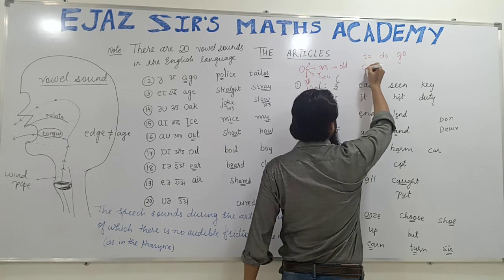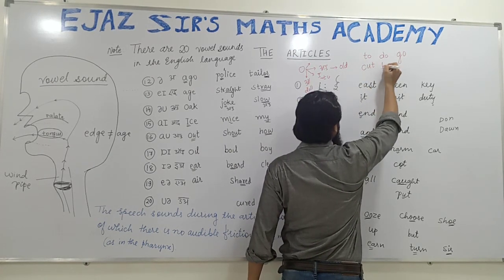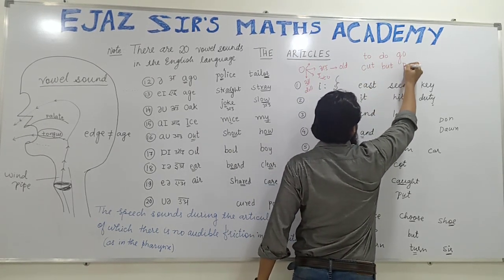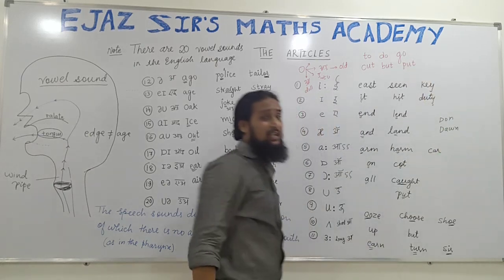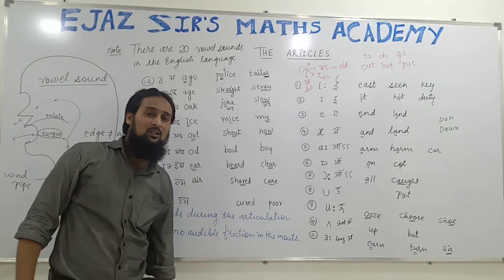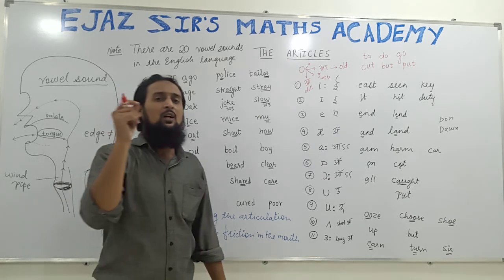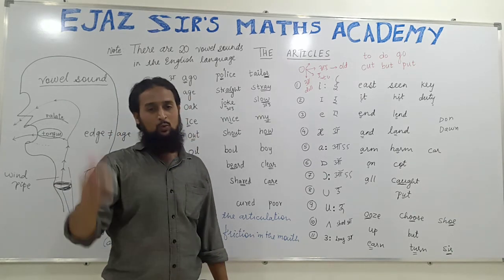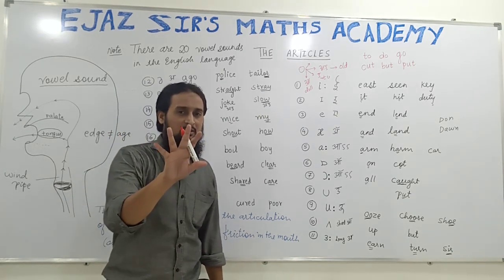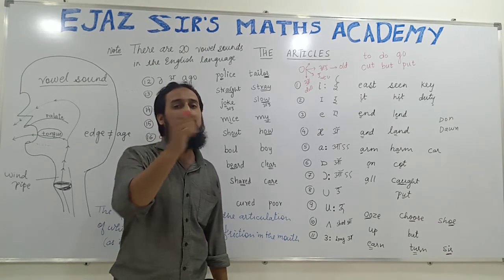Similarly, CUT cut, BUT but. But why PUT is put? Why not PUT, P is put? Why is it put? Because U represents a sound as well as U sound. So we have 5 vowel letters, but they denote 20 sounds.